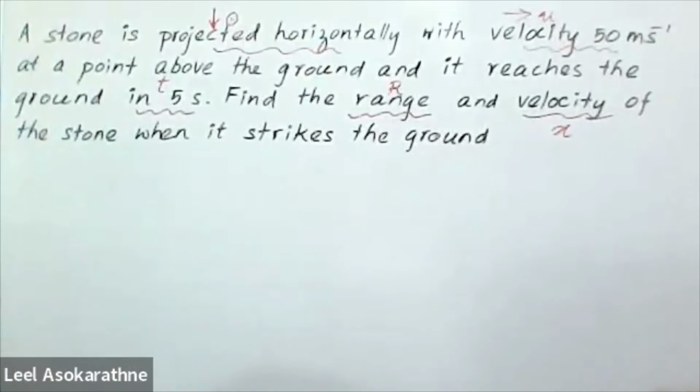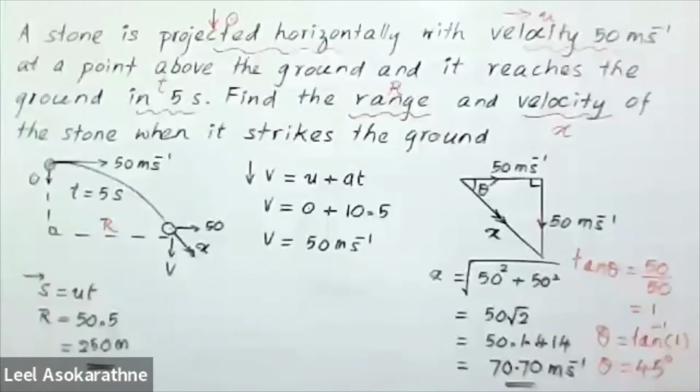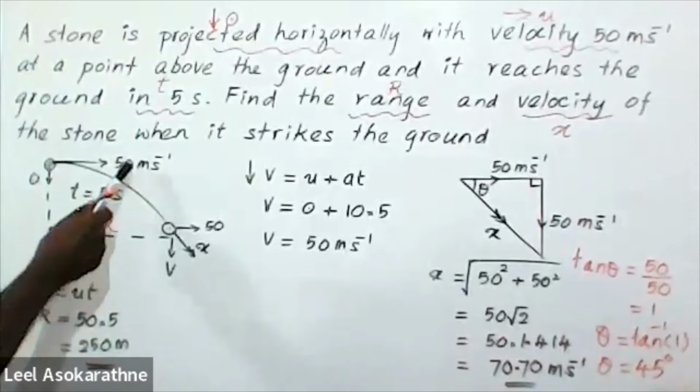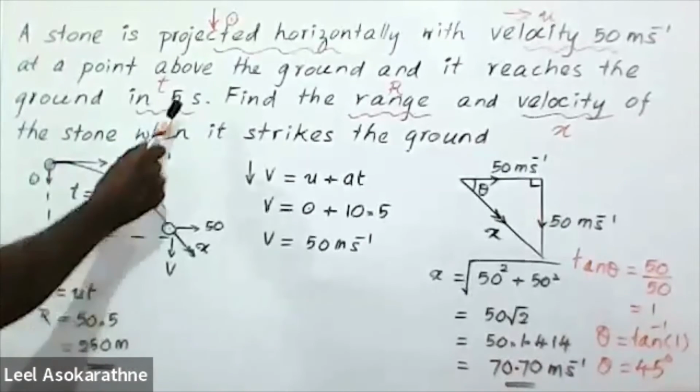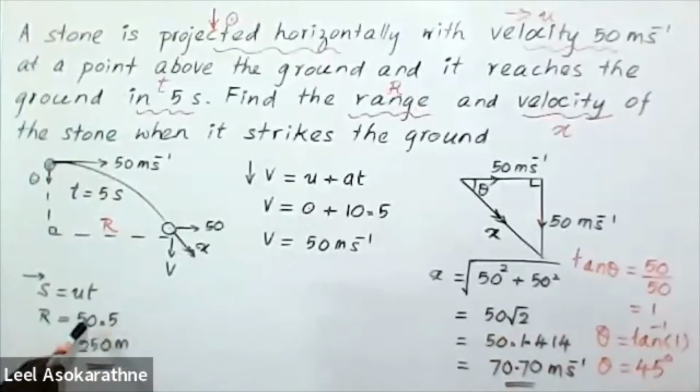Therefore, we can consider horizontal motion. Horizontally, we know that velocity doesn't change until it reaches the ground. Therefore, s equals ut, range equals 50 velocity times time of flight, 5 seconds, 250 meters.